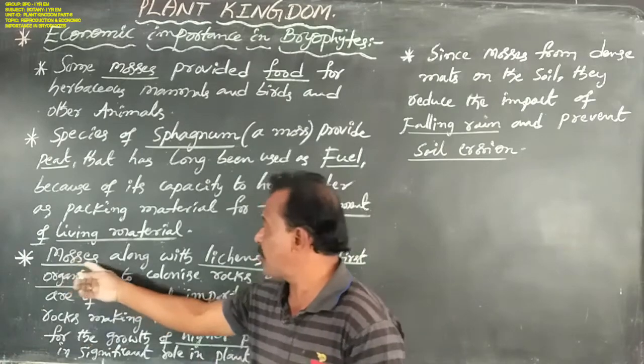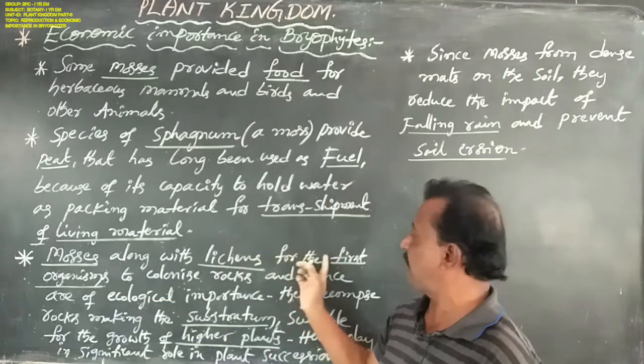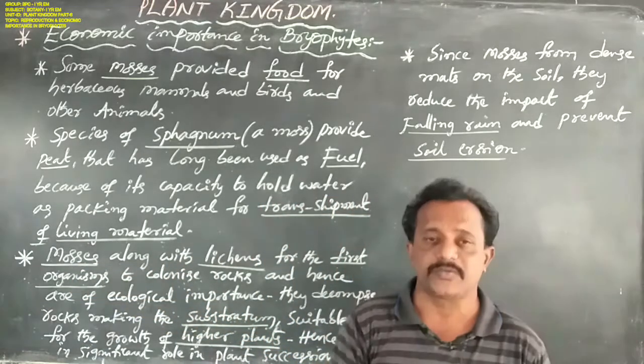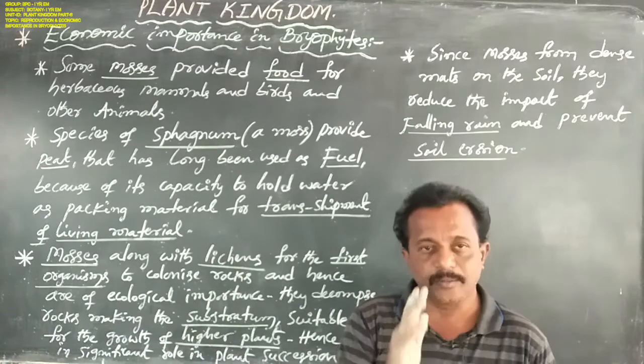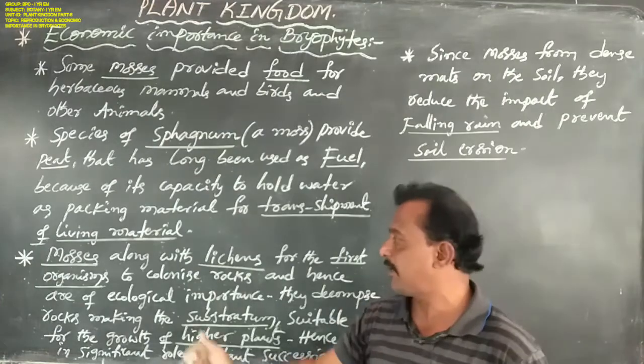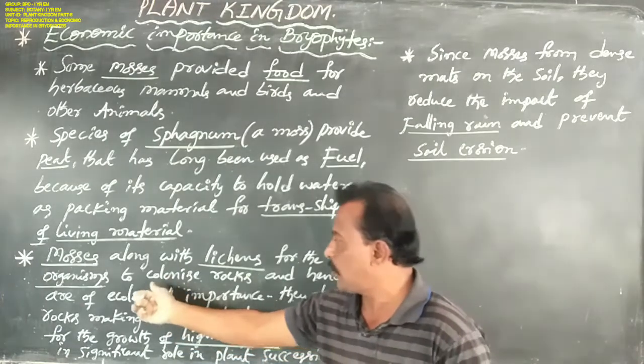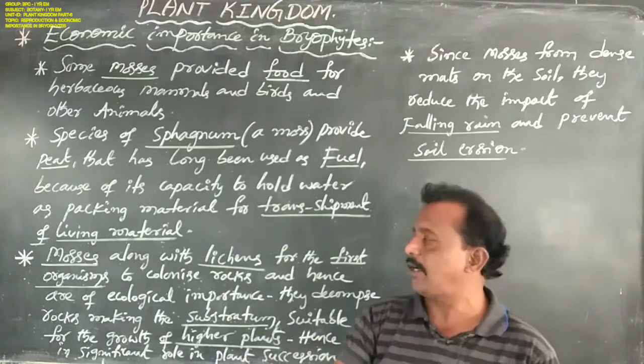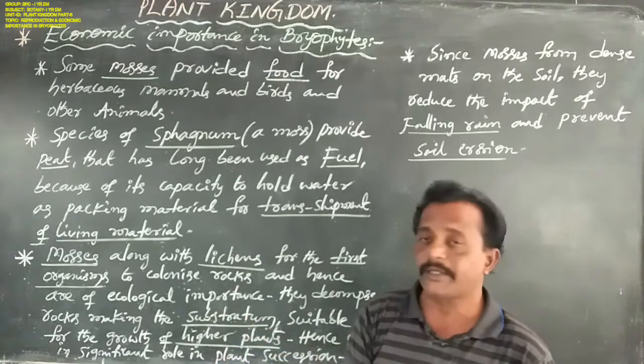Mosses along with lichens are the first organisms to colonize rocks and hence are of ecological importance.